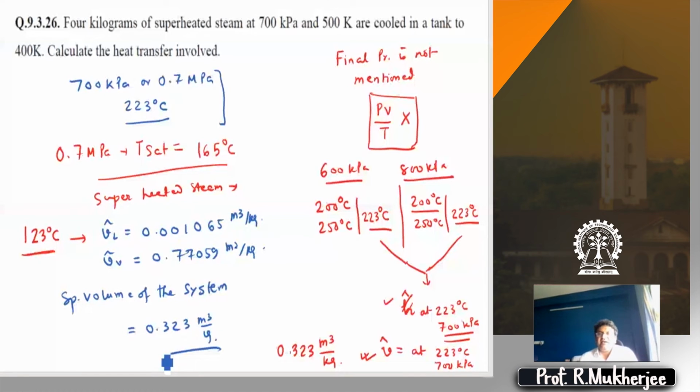It's a very nice problem, and a beautiful way to trap people. People assume constant pressure, people assume this, that, but it is not required. Is it okay? Is it clear? Which part you did not understand? Based on the initial data, you can find out the specific volume. That you can do, yes or no? Based on this data, we understand it's superheated steam.